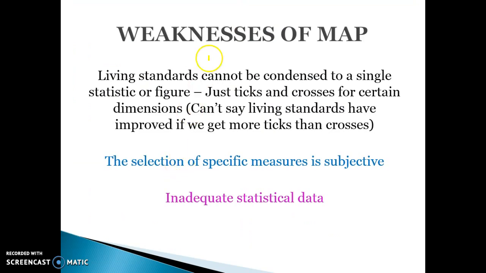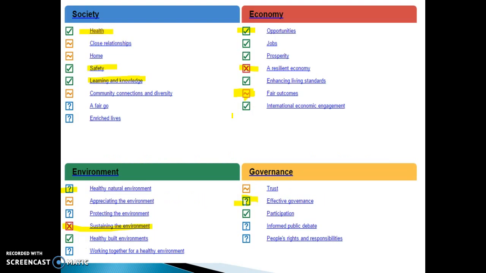Weaknesses of the map. Living standards cannot be condensed to a single statistical figure. So giving just ticks and crosses across a range of dimensions doesn't really say overall whether our living standards are improving. So looking at that, you can't just say, oh good, Australia's doing better than it did last year, or it's doing worse. Because even if there's more ticks than crosses, it doesn't necessarily mean that our living standards are improving.